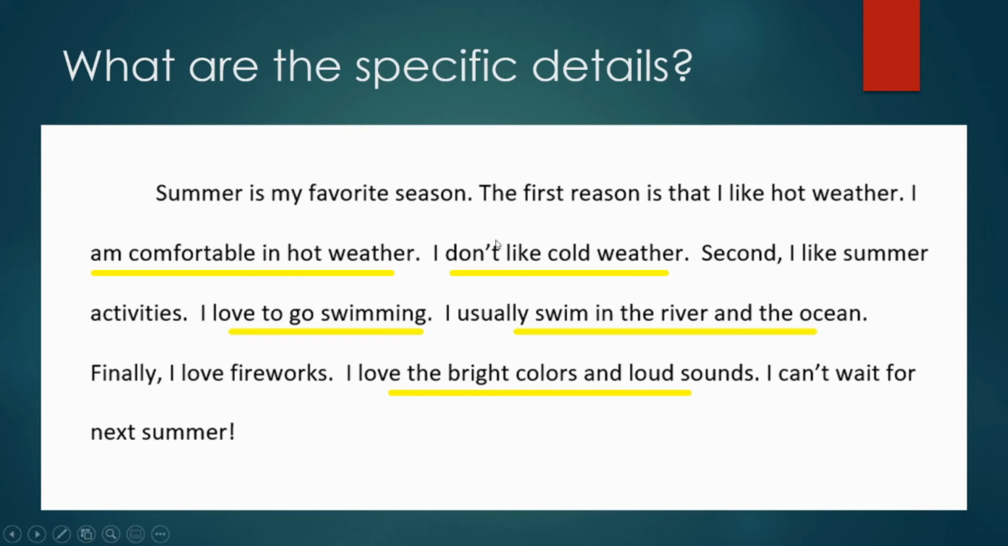So these specific examples, for example, I'm comfortable in hot weather, I don't like cold weather, these explain this main point, that I like hot weather. So why do I like hot weather? Because I'm comfortable in it and I don't like cold weather. Same with the next one. Summer activities. What kind of summer activities? Swimming. And then even more information about swimming. I usually swim in the river and the ocean.